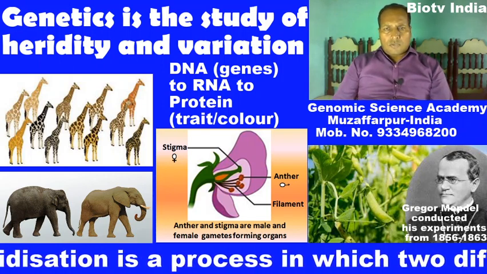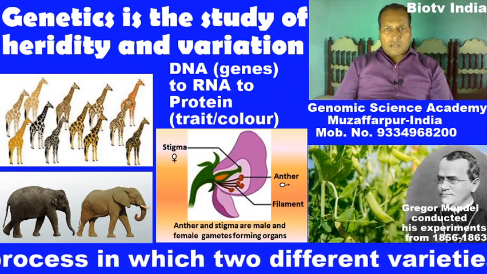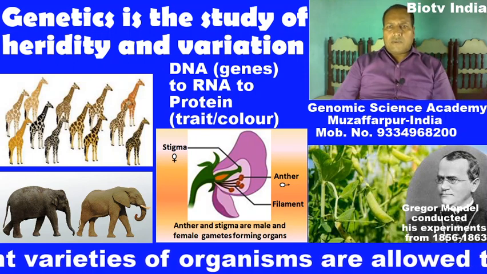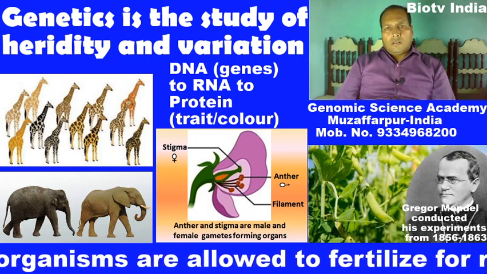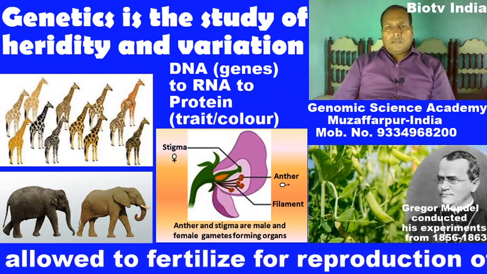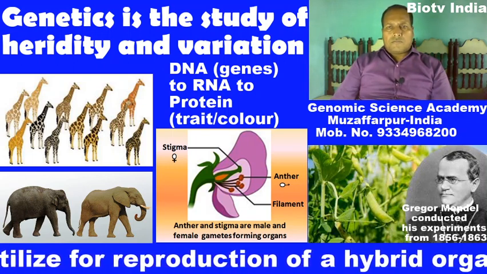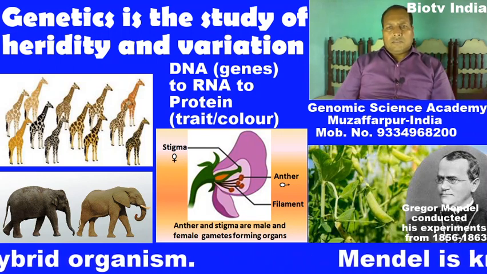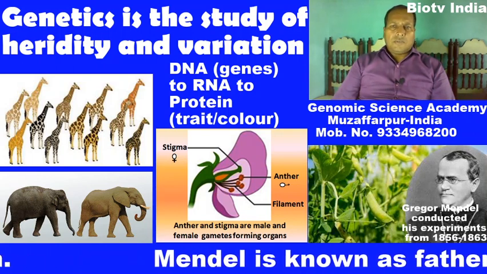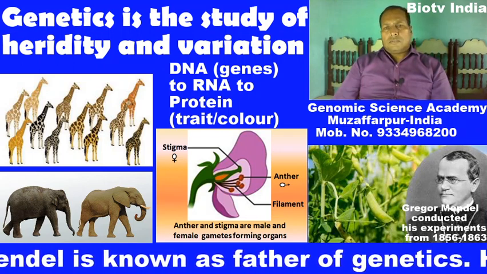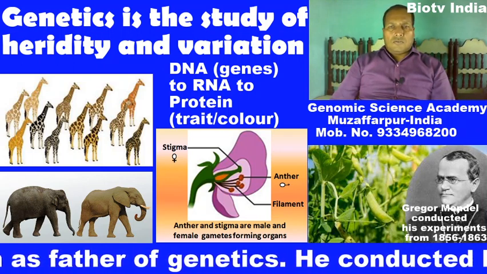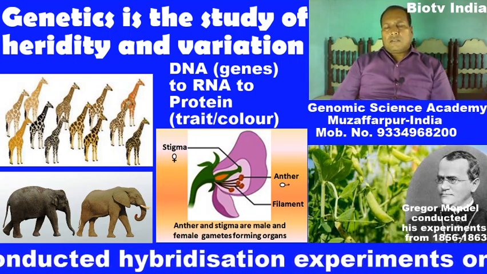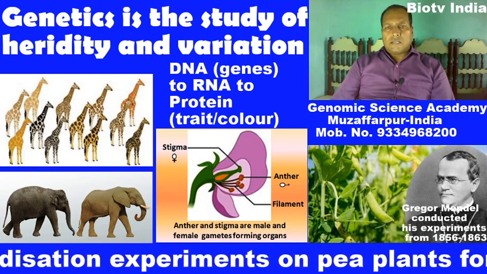Dear students, today we are starting a new chapter, Principles of Inheritance and Variation. This is the first chapter of genetics, and we will be talking about the introductory part of this chapter, that is the Mendelian genetics.